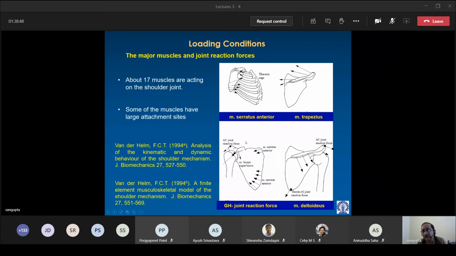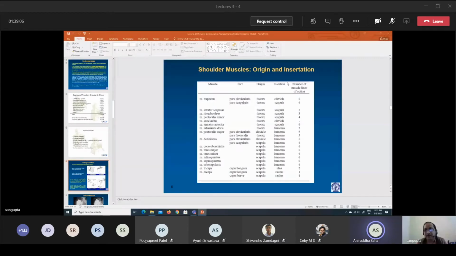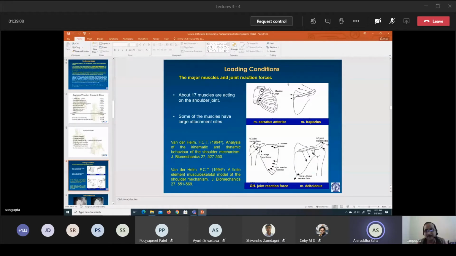Just to get a feel that the lines of force represent the muscle element. The orientation of the lines of force, or the line of action of the lines of force, is changing from one point to the other. So while acting, the lines are changing. Yeah, it depends on what activity it's undergoing.